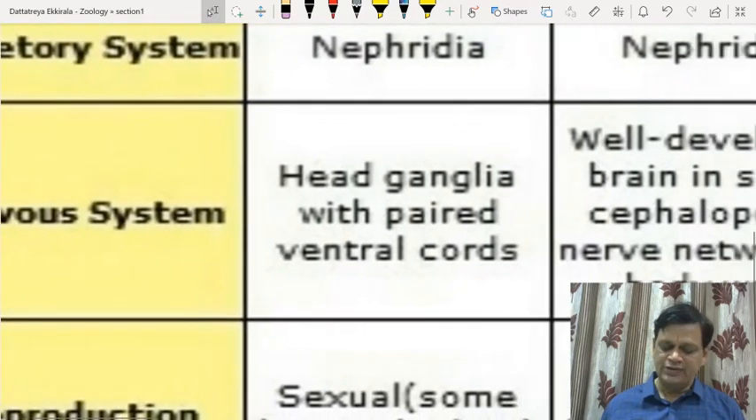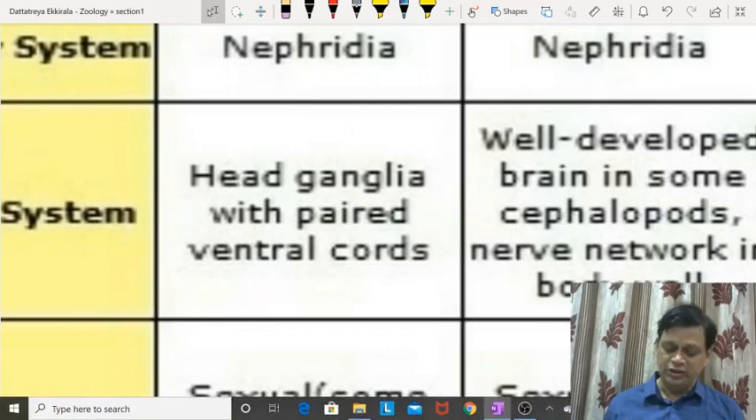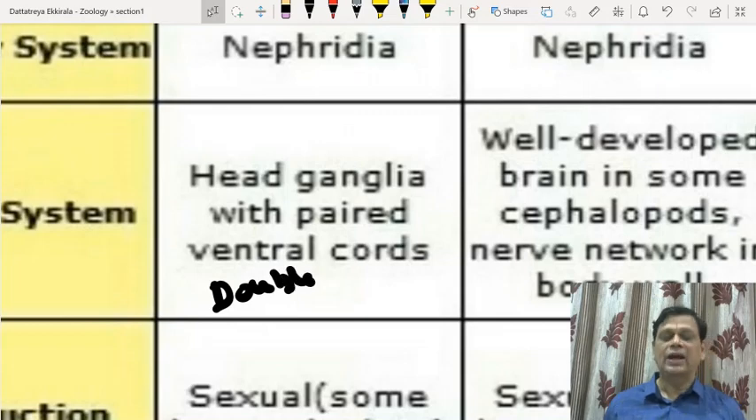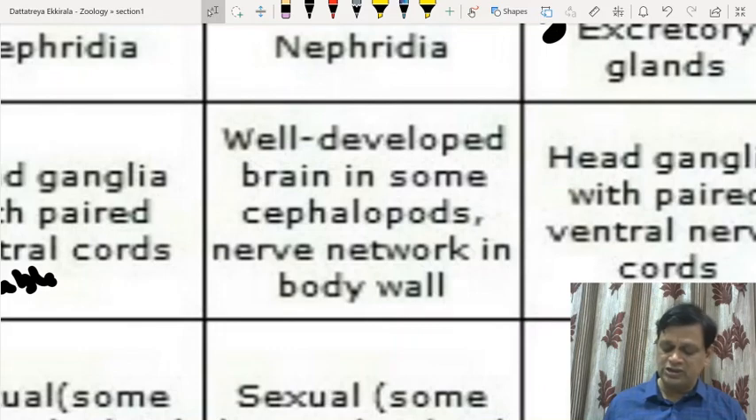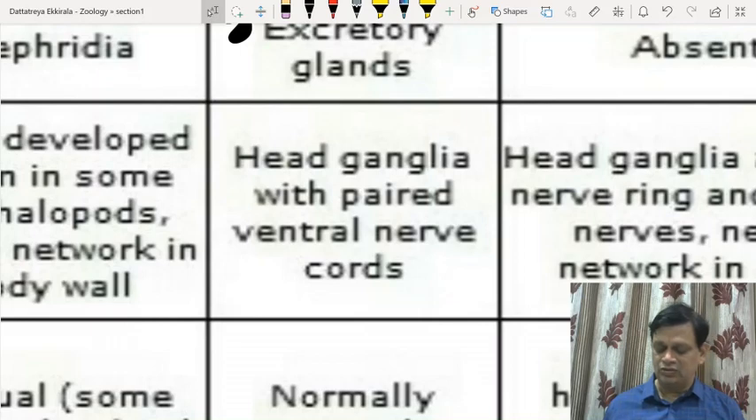Then the nervous system has prominent head ganglia with paired ganglia and ventral nerve cords in Arthropoda. That is, double ventral and solid nerve cords. The nervous system is very well developed in Mollusca, especially Cephalopoda. And here also there will be ganglia, paired ganglia, and double ventral nerve cords.